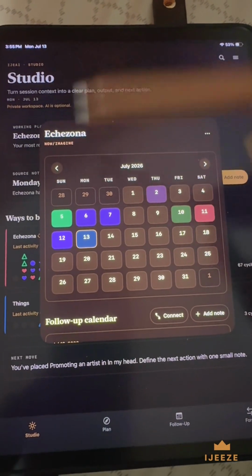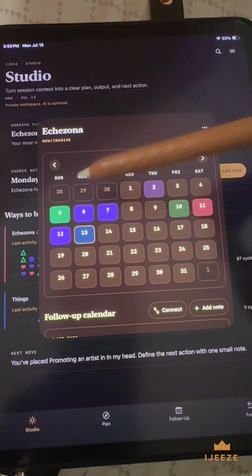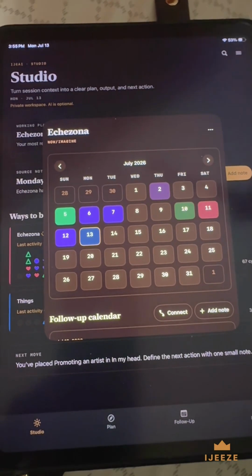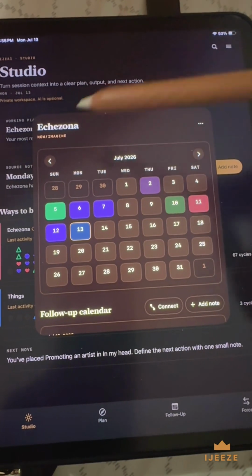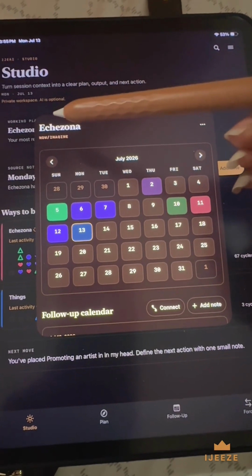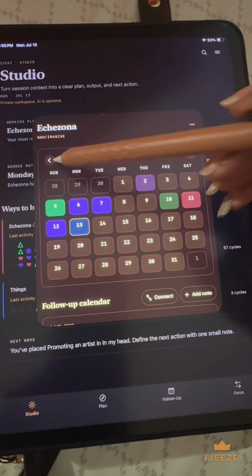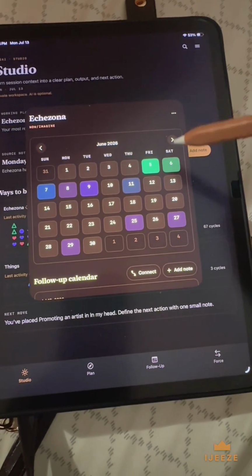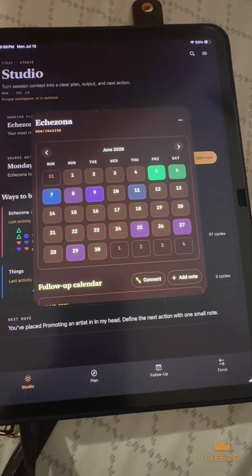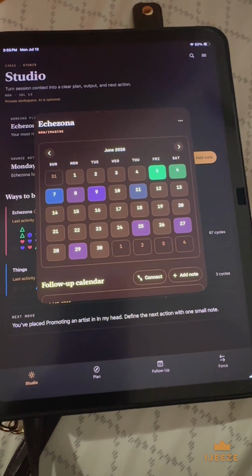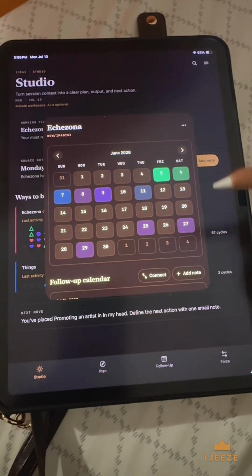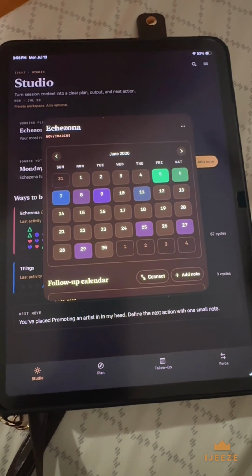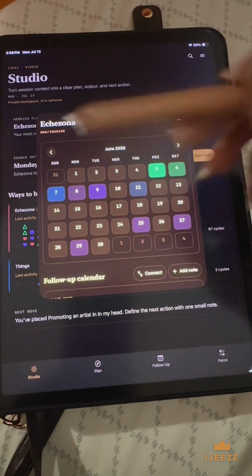So this can be whatever is happening in your life, right? This could be a work thing. This could be a family member's name. This can be, I don't know, literally anything. This is a person's name in my life. And I can go back and even show you what the previous month looked like. So obviously not that much, but at least you see. So this is not like a timekeeper or anything. It's just to see how frequently you felt like any type of magnetism enough to document something. That's kind of what this is.